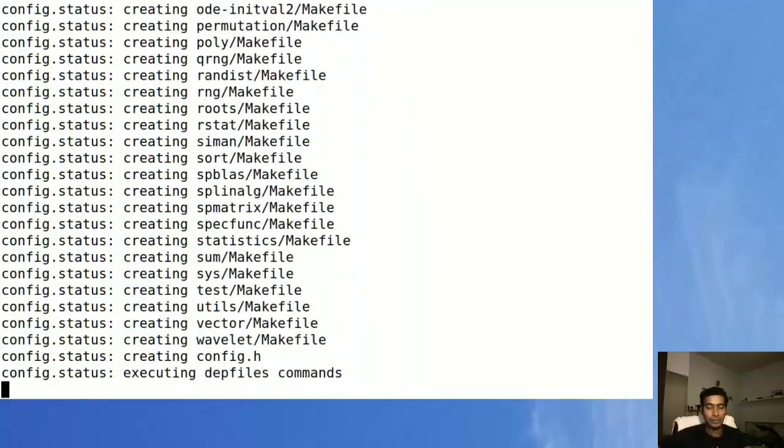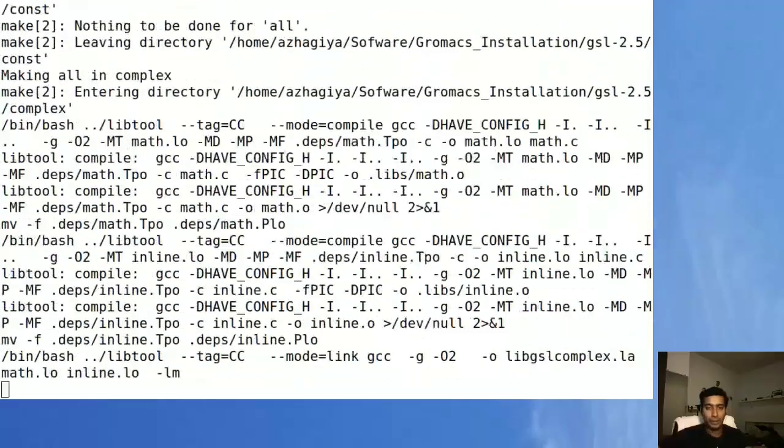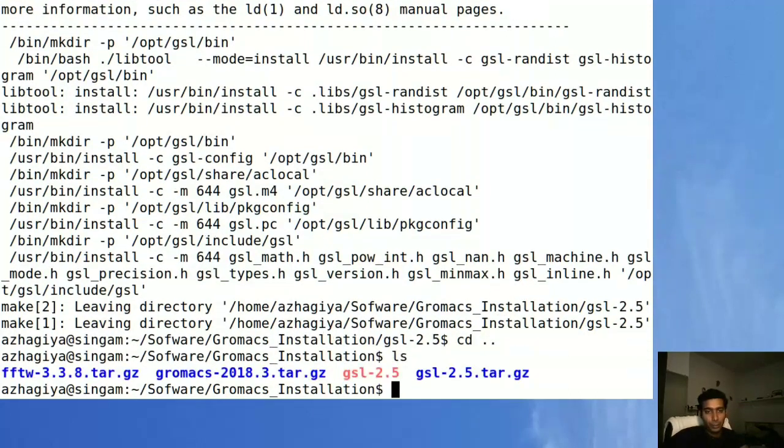Once it is done, we can make the fftw libraries. Once it is installed, we are going to install fftw now.